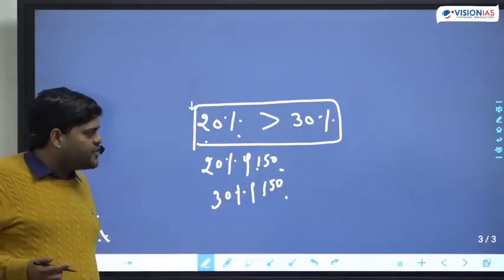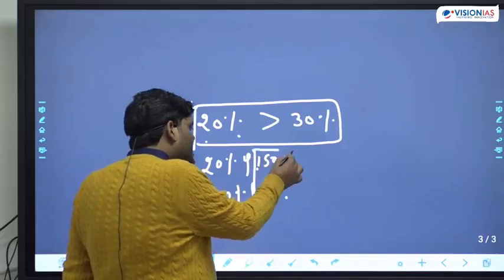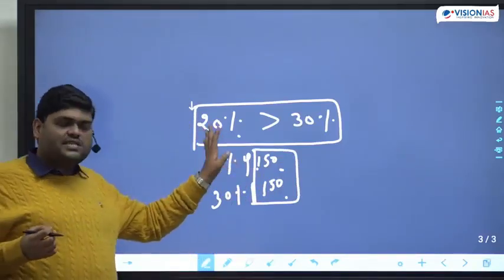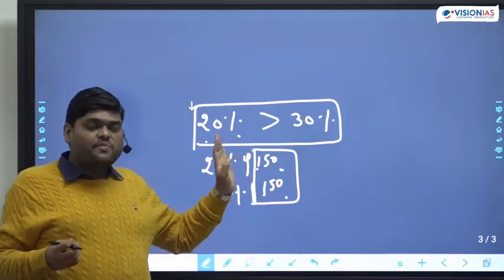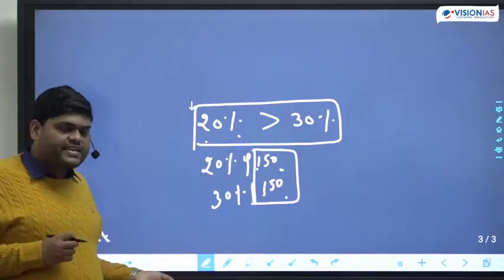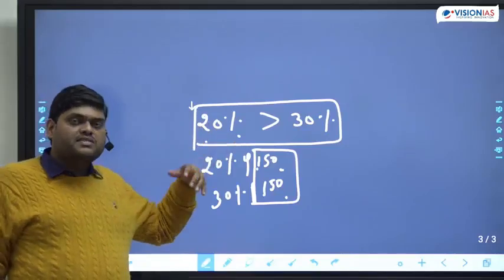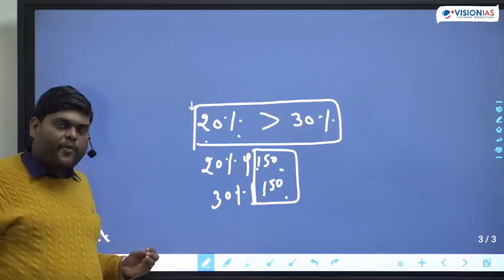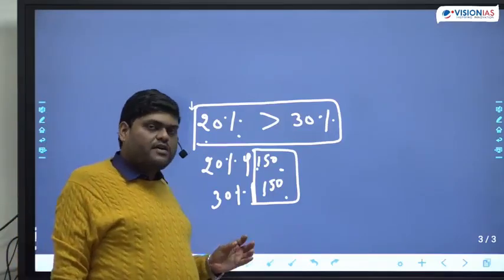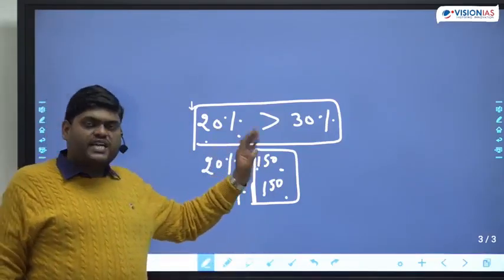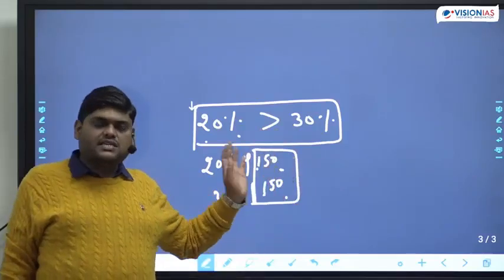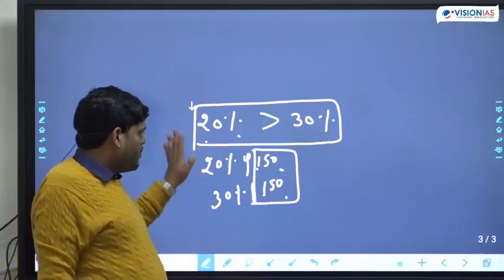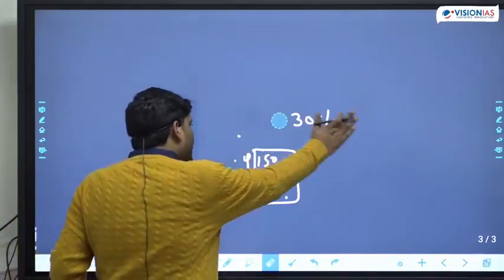But until we have this value, we cannot answer this question. The answer of this question will be can't be determined, ज्ञात नहीं कर सकते. And why is it so? Because 20% doesn't make any sense. Are you getting my point or not? So until it is clear 20% of which number, we cannot answer this question. ठीक है? Now, we will come back to this concept again.